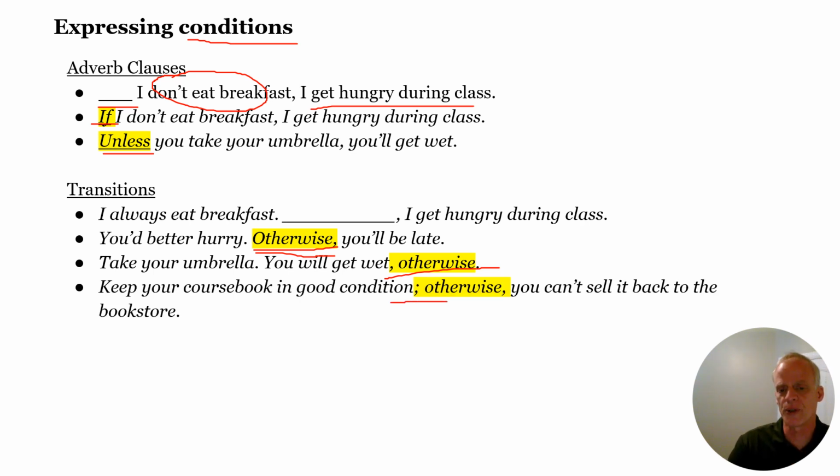This is a form here you'll see sometimes. You notice that I always stop with a period and start a whole new sentence. That's the most common way to do it. That's generally the best way to do it. But it is possible to combine these with a semicolon, and then it's not a new sentence. So you don't have a capital here. You still have the commas, though.